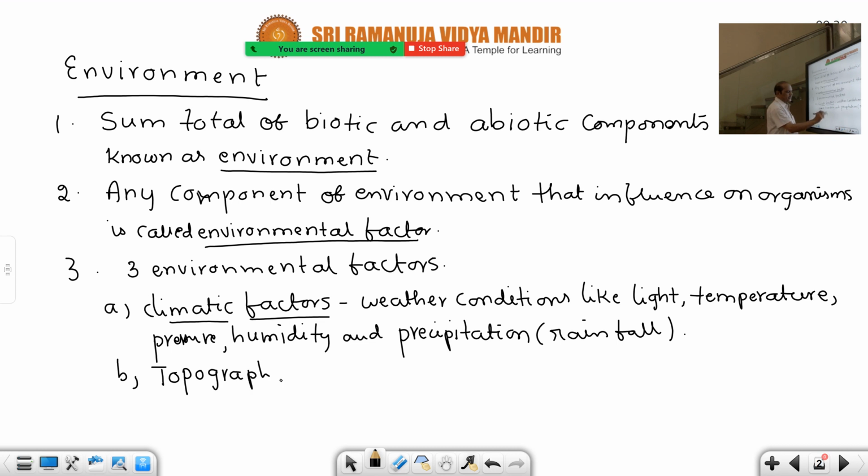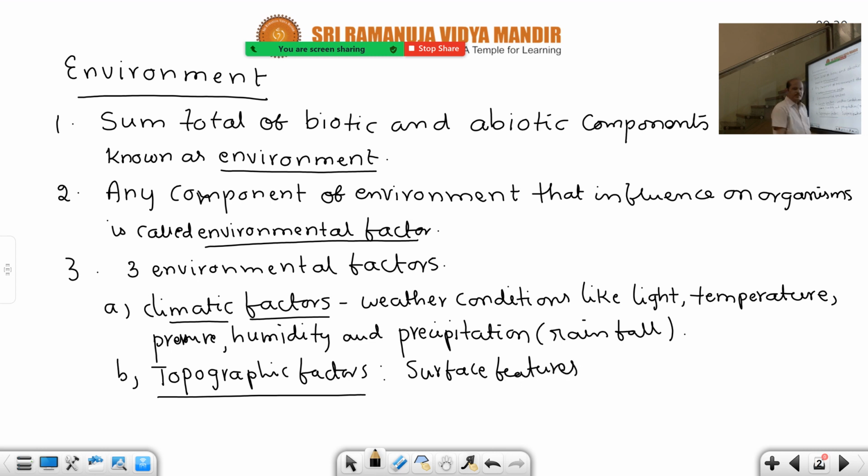Topography we generally use in common usage also. Suppose you go to Araku, the hill station in Visakhapatnam, or Lambasingi, Andhra Kashmir. When we visit those hill stations, we feel the beautiful topography. We say, oh, beautiful topography, beautiful landscape. Topographic factors means the surface features of the earth. What are the surface features?